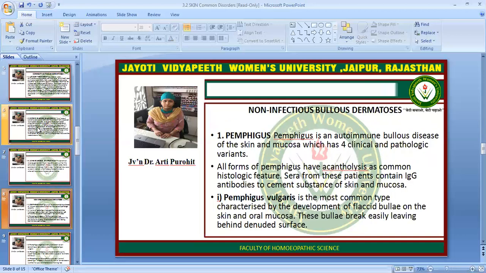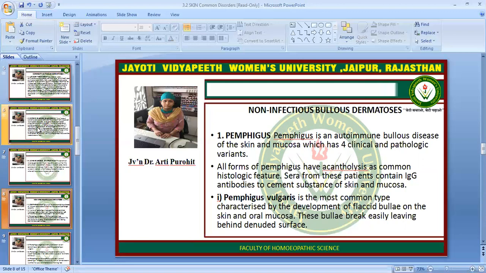Now there are some other conditions, which are the non-infectious bullous dermatoses. First is pemphigus. Pemphigus is an autoimmune bullous disease of the skin and mucosa which has four clinicopathological variants. All forms of pemphigus have acantholysis as a common histologic feature. Sera from these patients contain IgG antibody to the cement substance of skin and mucosa.